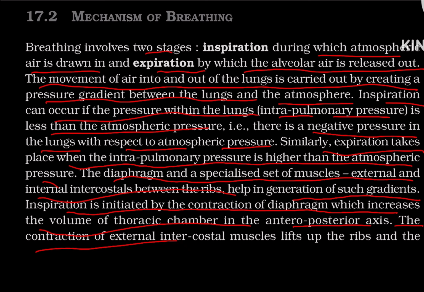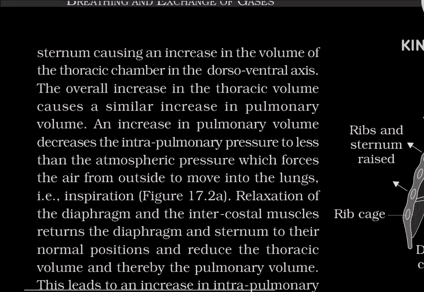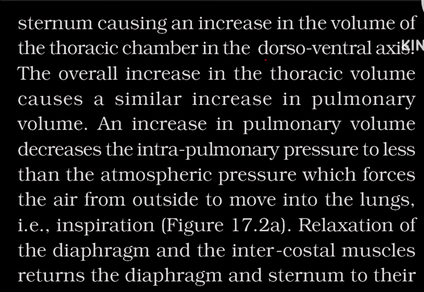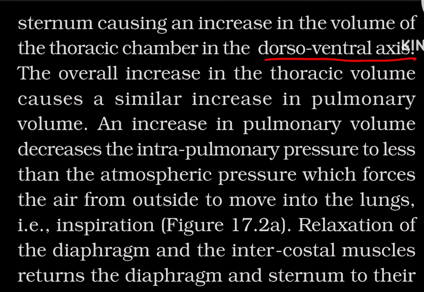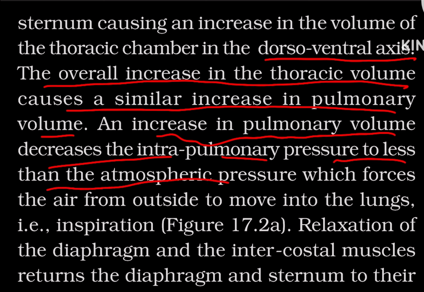axis, and the contraction of the external intercostal muscles lifts up the ribs and the sternum, causing an increase in the volume of the thoracic chamber in the dorsoventral axis. The overall increase in the thoracic volume causes a similar increase in pulmonary volume. An increase in pulmonary volume decreases the intrapulmonary pressure to less than the atmospheric pressure, which forces the air from the outside to move into the lungs, that is inspiration.